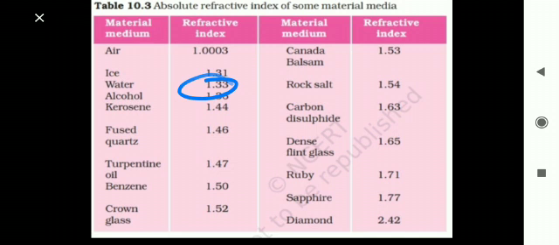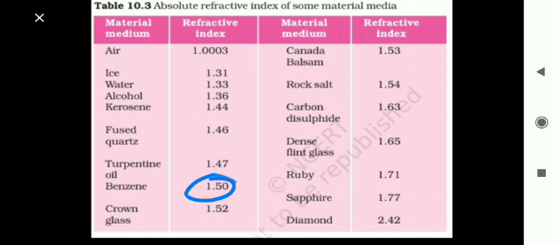Suppose the refractive index of benzene here is 1.50. What does it mean? It means the speed of light in air with respect to the speed of light in benzene is 1.50.